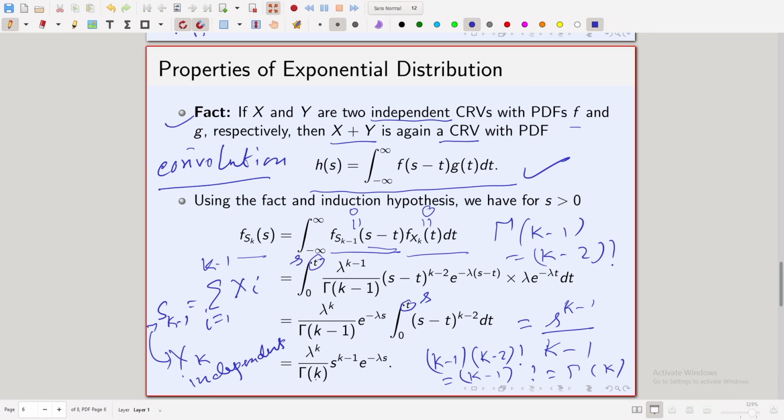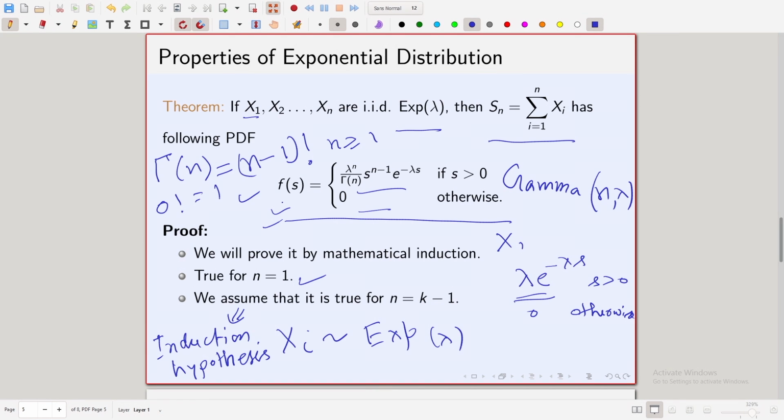So, doing all this, you finally end up with this. So, you have shown that sk has precisely this density. So, it has this density for n equal to k. So, by mathematical induction, we have proved the result for all n.